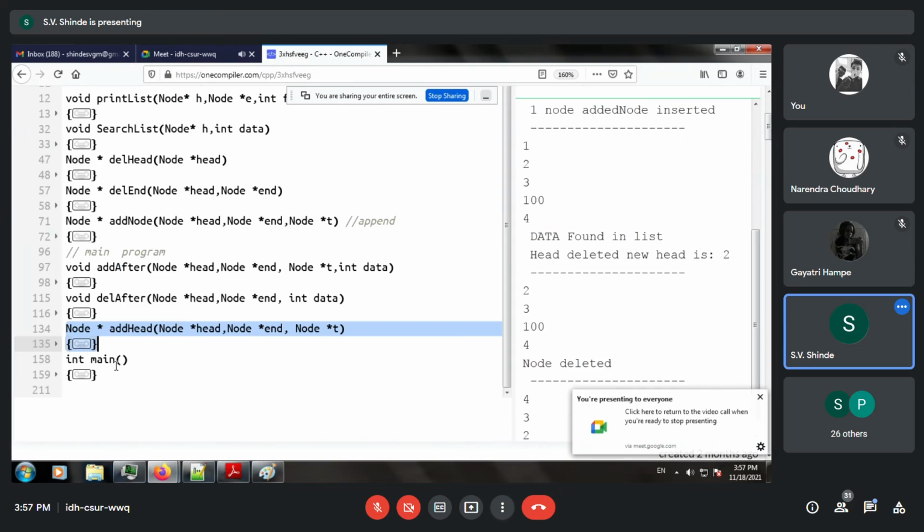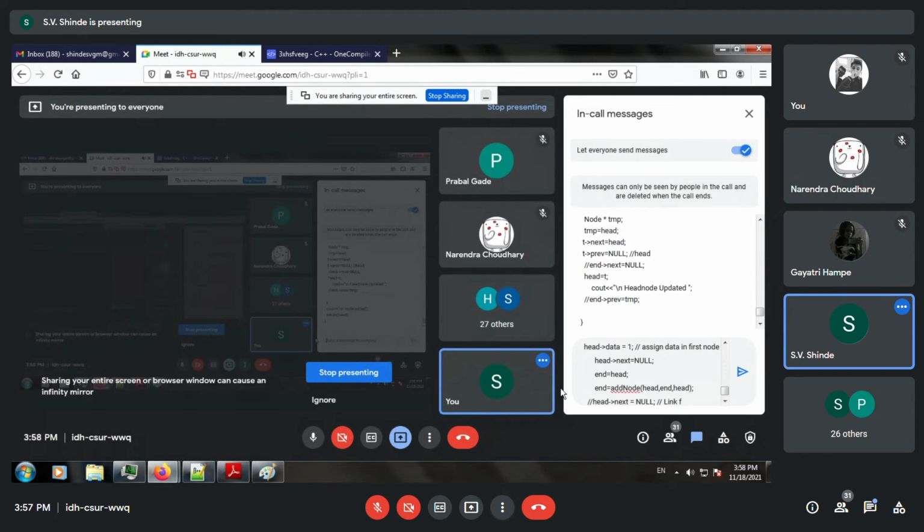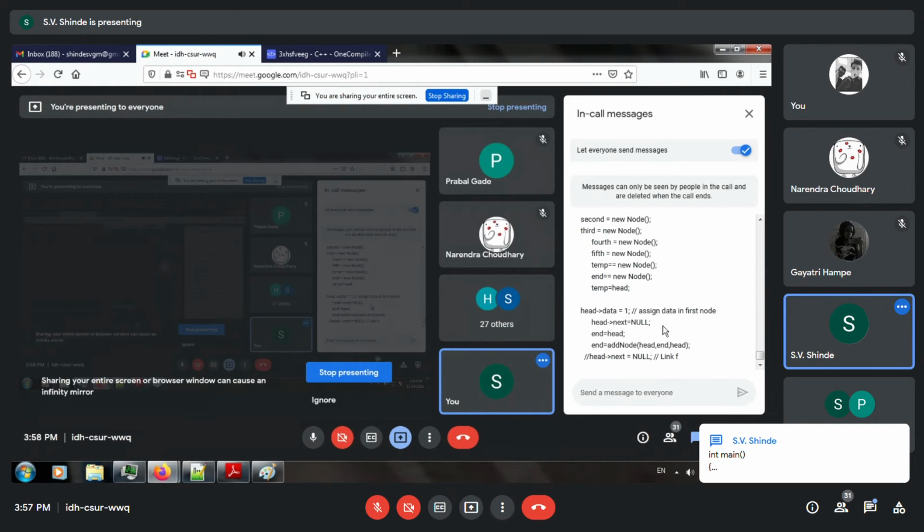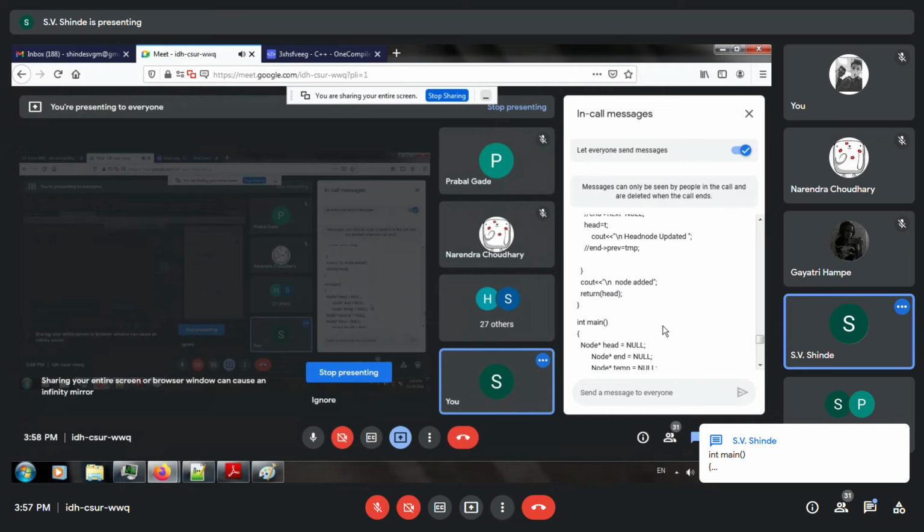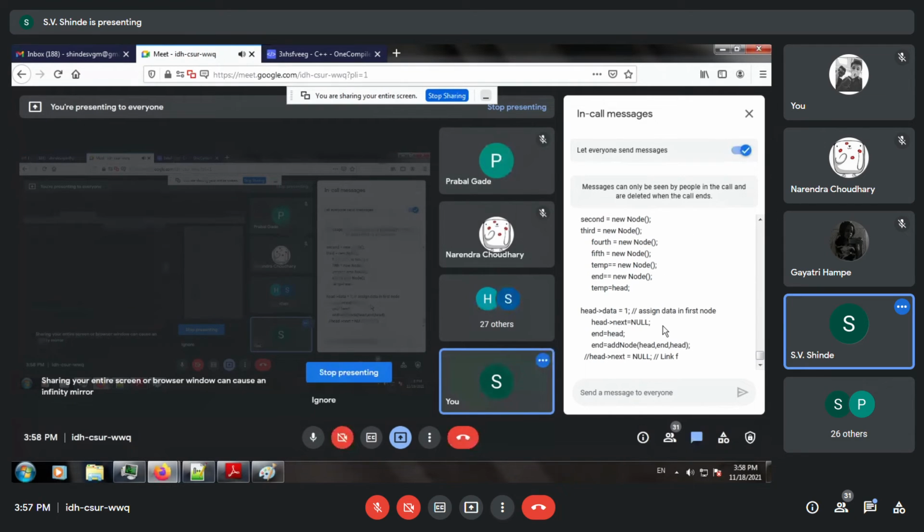Okay. And finally the main program. So main program is a little bigger. Let us see whether it fits in the chat box. It is up till add arrow data is equal to 1 and link.